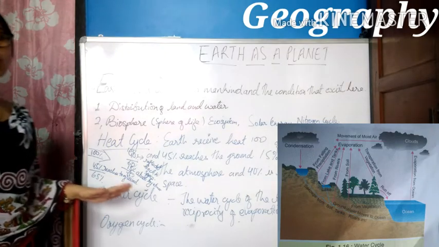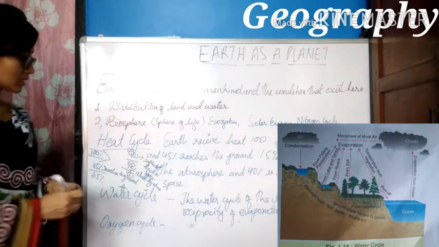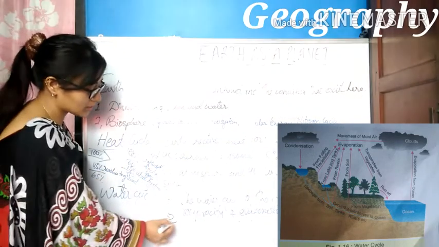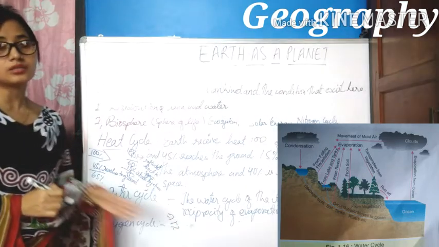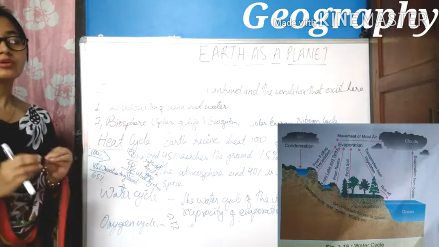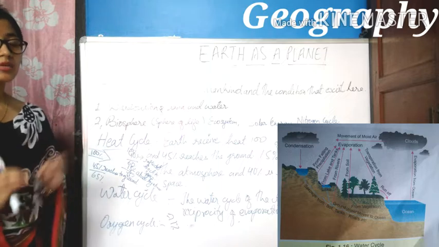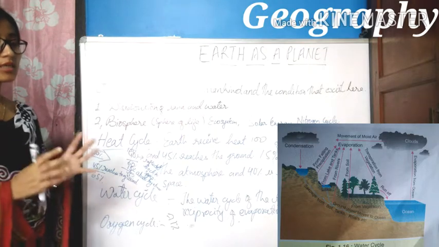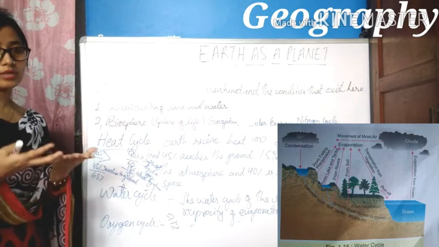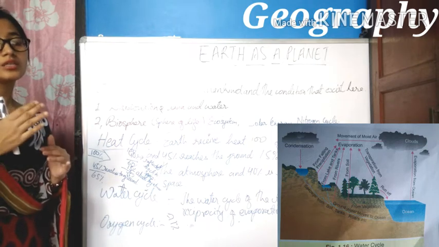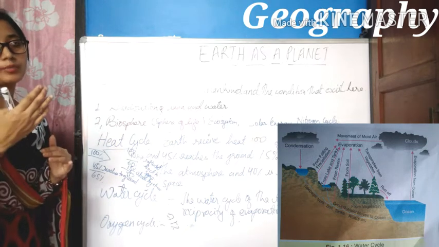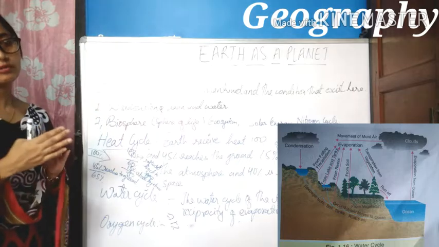As we all know, our earth consists of 71% water. We have a huge amount of water on the earth. During the daytime, because of high insolation, the water evaporates and turns into vapor because of the high amount of heat.